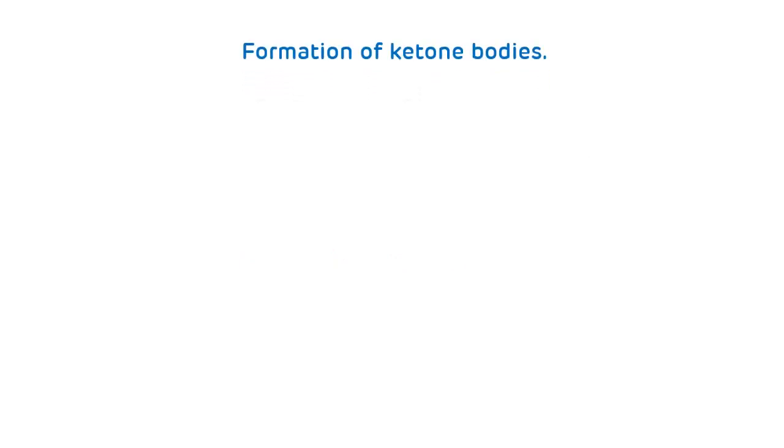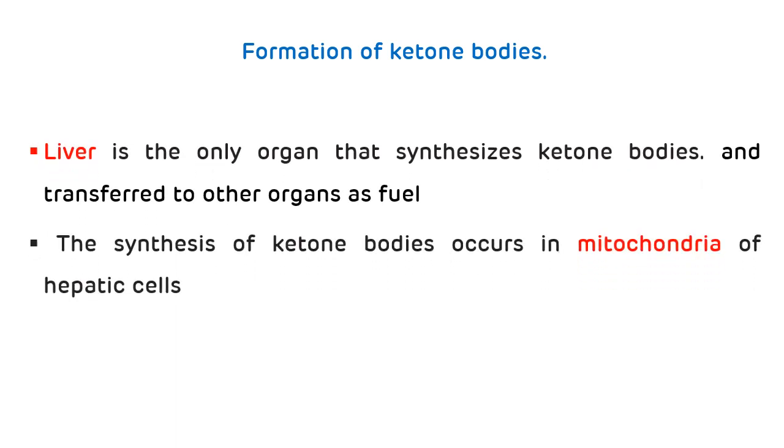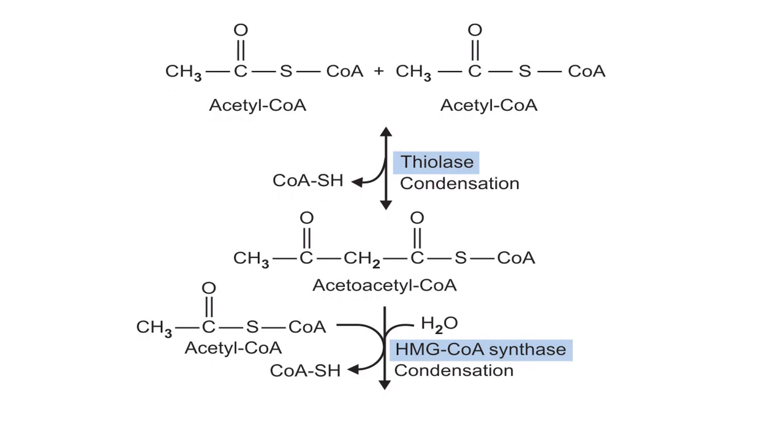Now, formation of ketone bodies. The main organ where these ketone bodies are synthesized is the liver, and in the liver, they are synthesized in the mitochondria of the hepatocytes. The first step in the synthesis of ketone bodies is the condensation of two molecules of acetyl-CoA in the presence of thiolase enzyme, and it leads to the synthesis of acetoacetyl-CoA. This is the reversal of the thiolase reaction of oxidation of fatty acid.